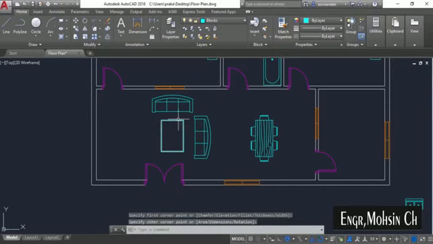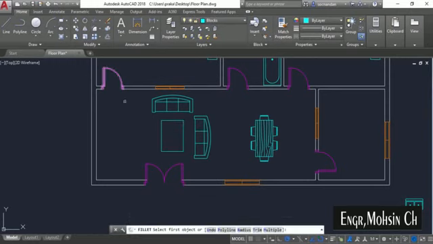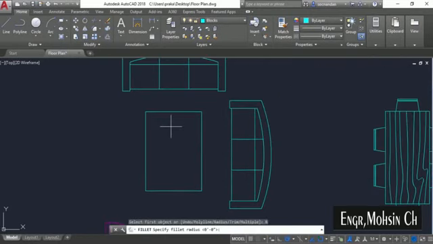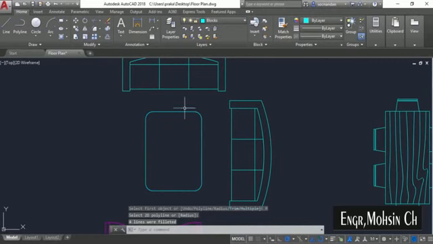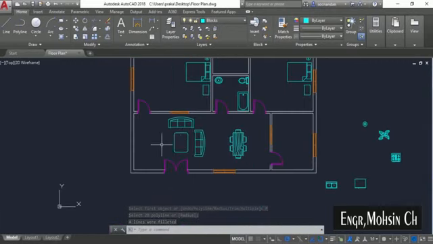Okay. And now we need to add a small filleted radius on this rectangle, and for that I'll select this fillet tool and click on radius, and I'll approximately select the radius by clicking at 2 points. So that will be the radius. Click on polyline and click on any of these lines. So that will add fillet on all of these 4 vertices. So there we have the table.